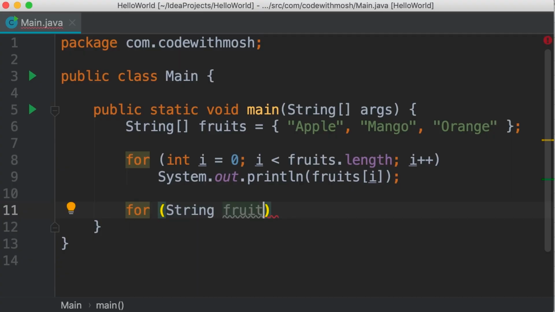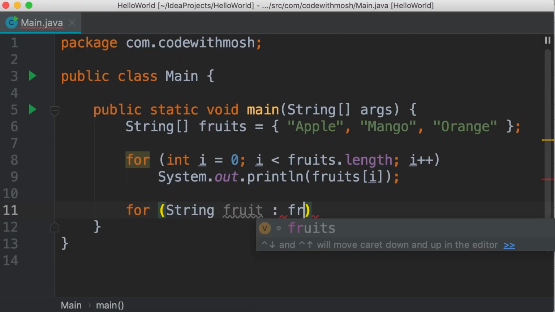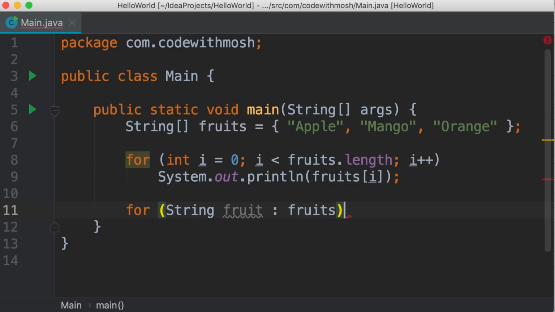We call it fruit. Here we type a colon, and then the name of our array, fruits. Now, in each iteration, fruit will hold the value of one item in this array. So here, we don't have to declare a numeric counter. We don't have to write a Boolean expression like this. We don't have to increment our counter. It's much easier to iterate over an array.